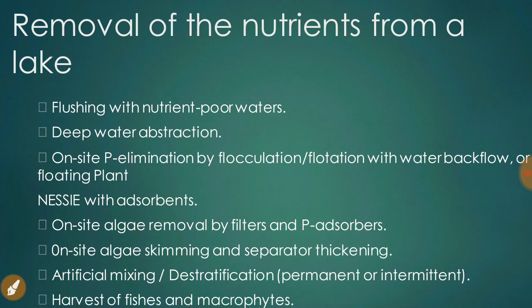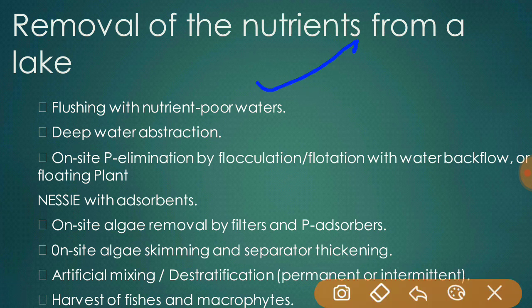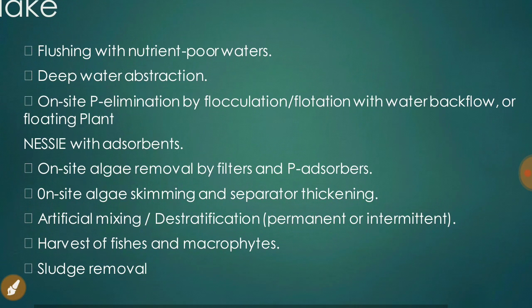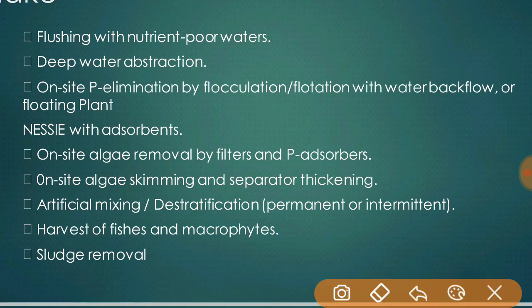So how can we remove the nutrients from a lake? There are many methods. The first one is flushing with nutrient-poor waters, and deep water abstraction on site, P elimination by flocculation or flotation with water or backflow. Then on-site algae removal by filters, on-site algae skimming and separate thickening, artificial mixing, destratification, harvest of fishes and macrophytes, and sludge removal.